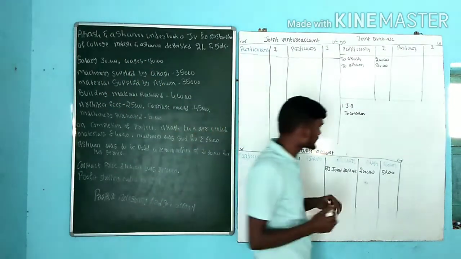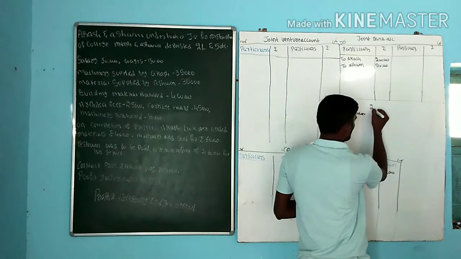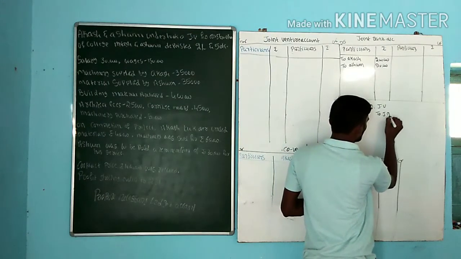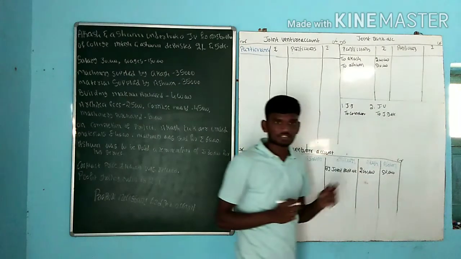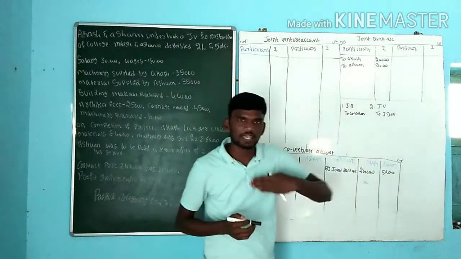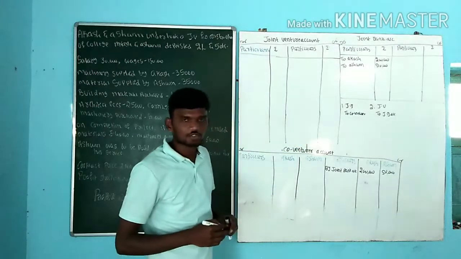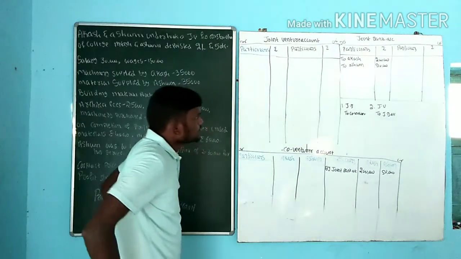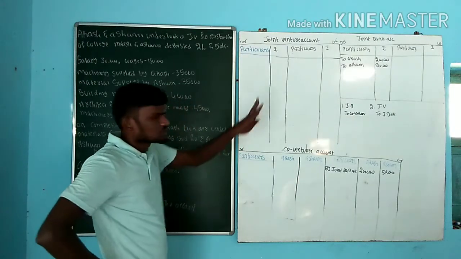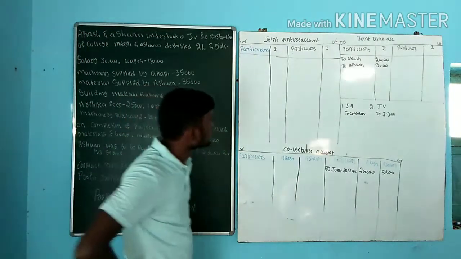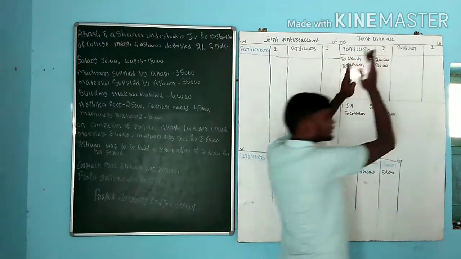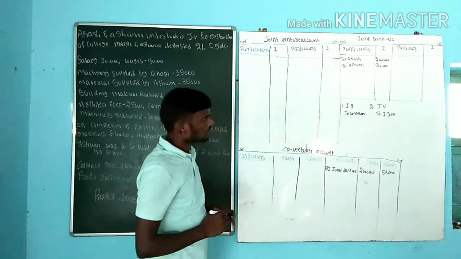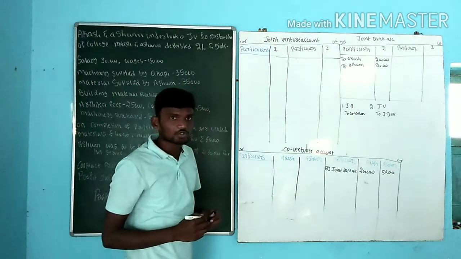If an expense is paid by both, what is the entry? That is joint venture account debit to joint bank account, because cash is moving out of the business, so joint bank account should be credited. First the entry: joint venture account debit to joint bank account. Which are the two accounts affected here? One is joint venture account, one more is joint bank account. There is no effect on co-venture account. Go for the first entry, joint venture account debit to joint bank account.